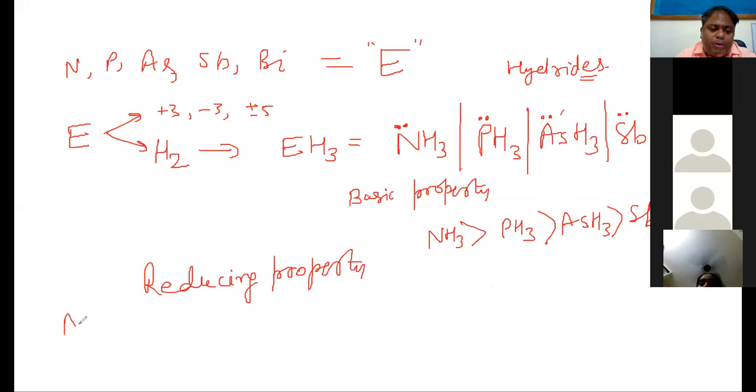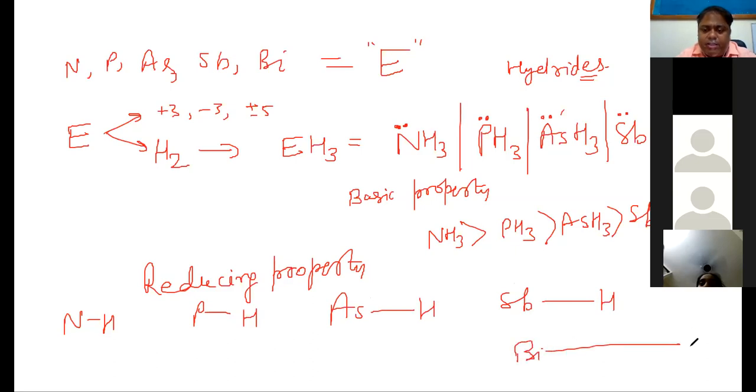If you see the bond between N-H, P-H, As-H, Sb-H, and Bi-H, as you go down the group, the bond length increases. As a result, its ability to give out hydride increases.